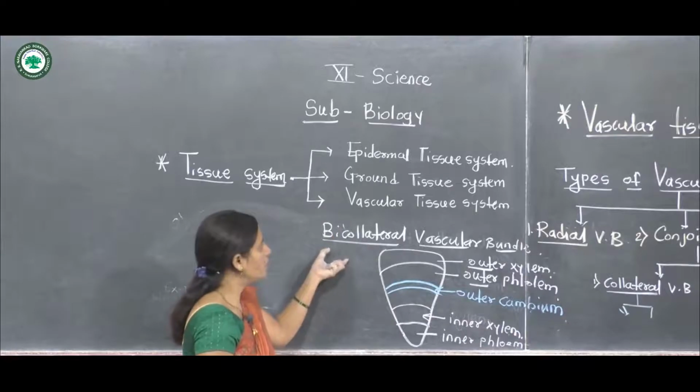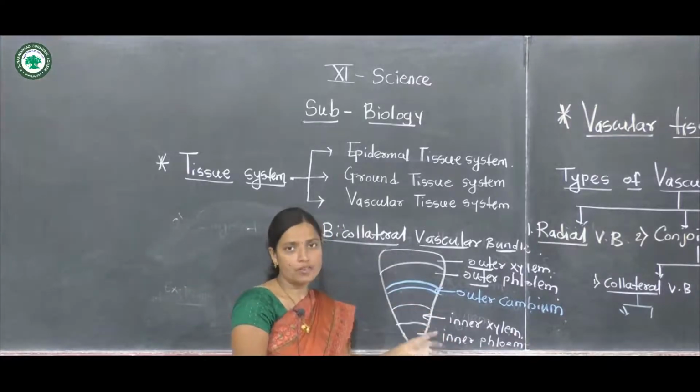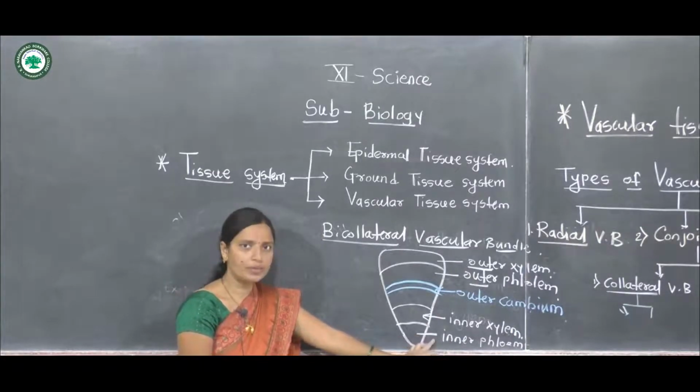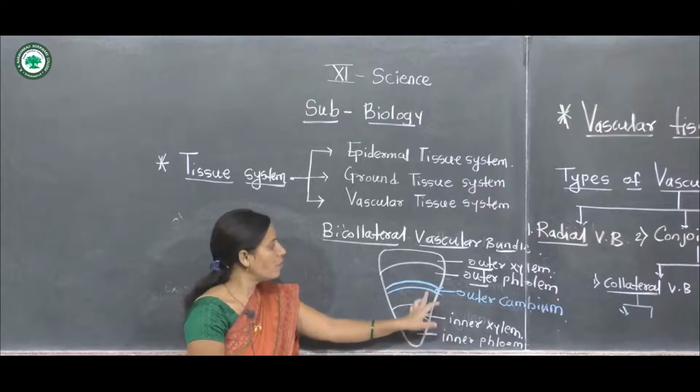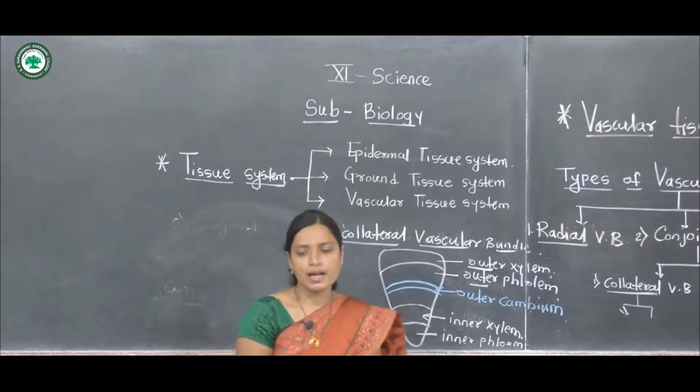These bicollateral vascular bundles show this type of arrangement, which means the innermost phloem, inner xylem, outer cambium, outer phloem and outer xylem.